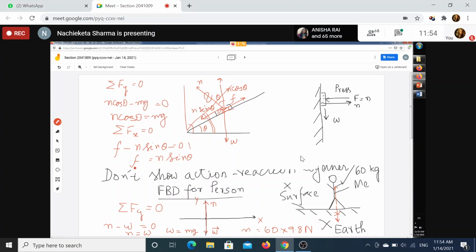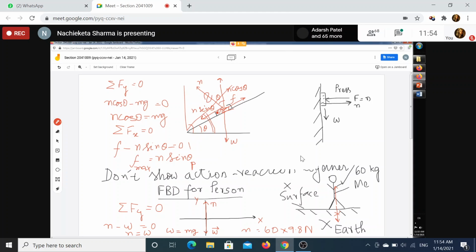It will reach its maximum value at a certain point. Let us assume that at a particular value of theta, this f becomes maximum. After that, it cannot increase. So at this point, what happens? The body will be loosened, and the body will start to move.